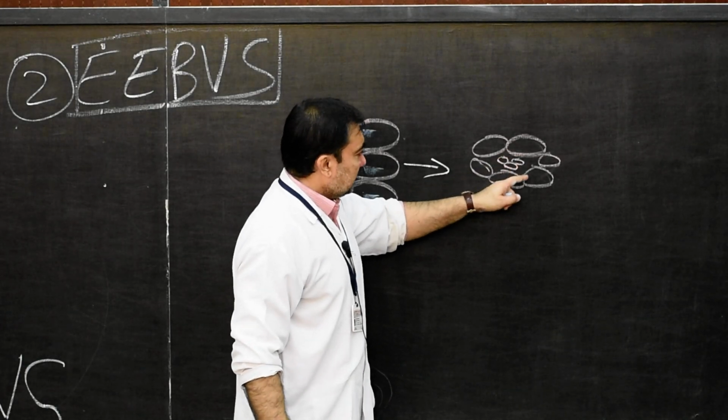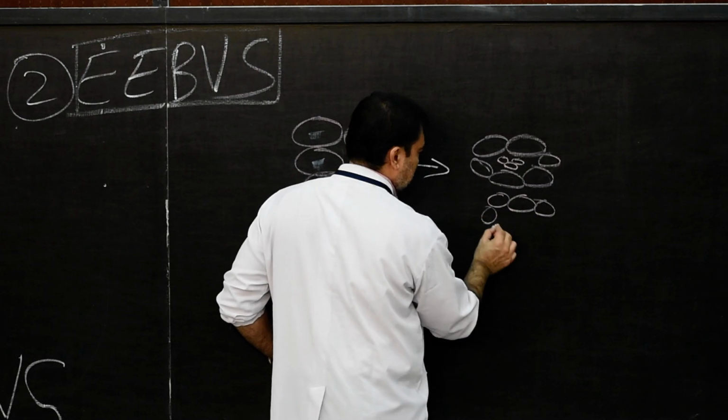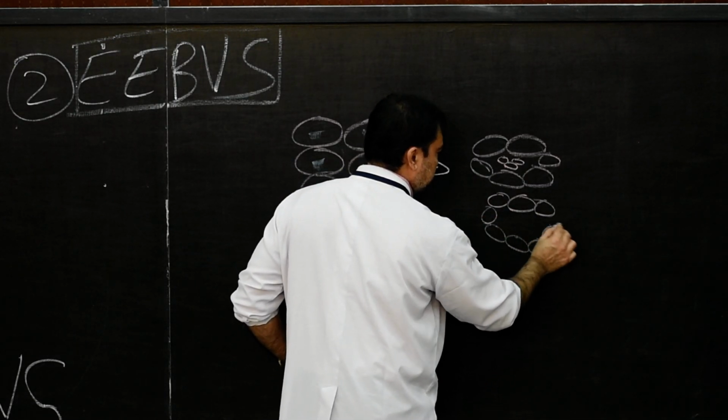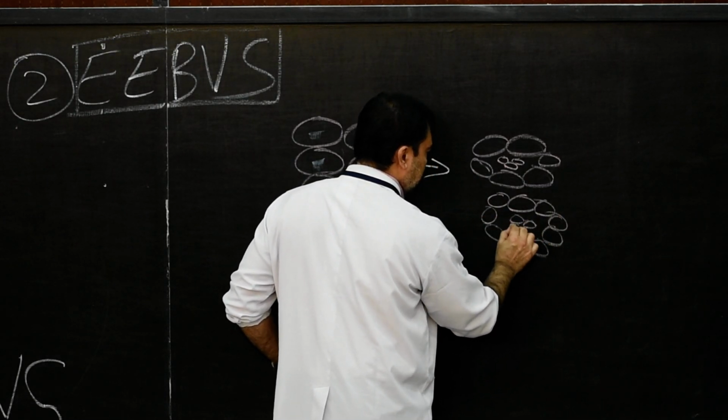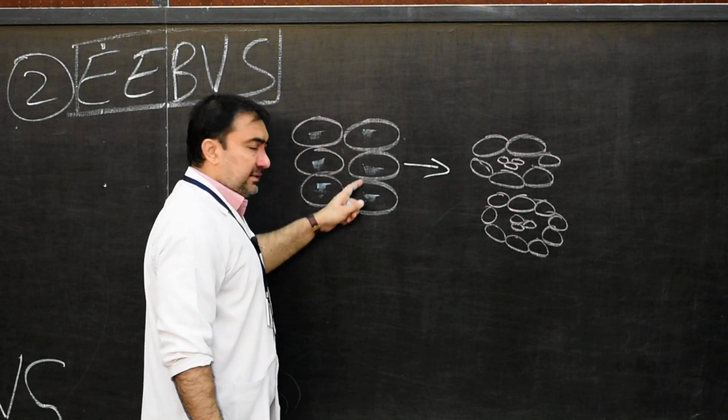So outer, inner, in the same way here also they will form the outer lining of cells and the inner lining of cells. Remember, these are angioblast cells from mesenchyme.